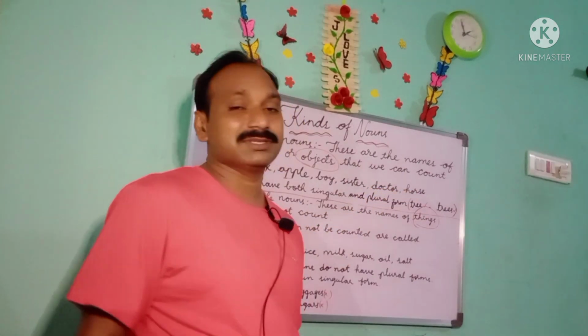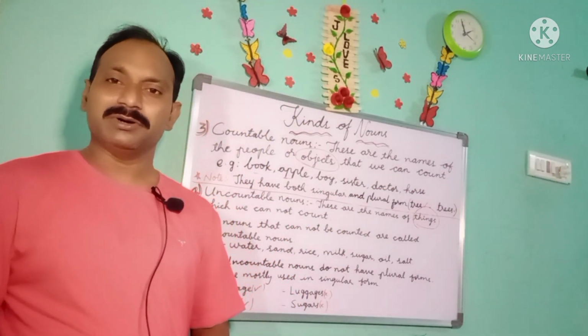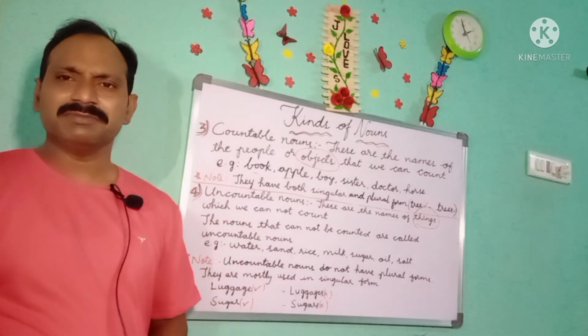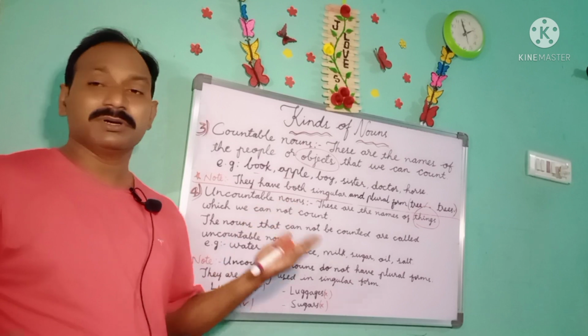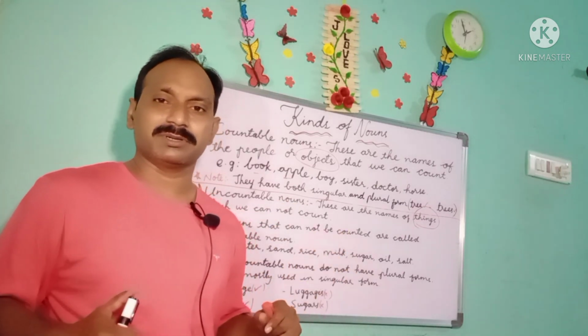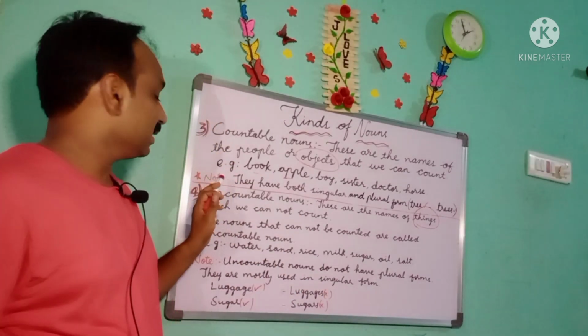And horse is also a countable noun. We can count horse. It is an animal which we are able to count. So all the animals we are able to count. So that is called countable noun. Now let us see the example here.